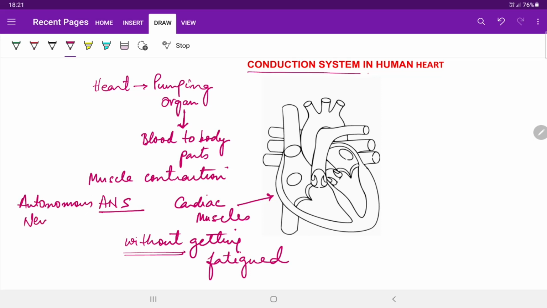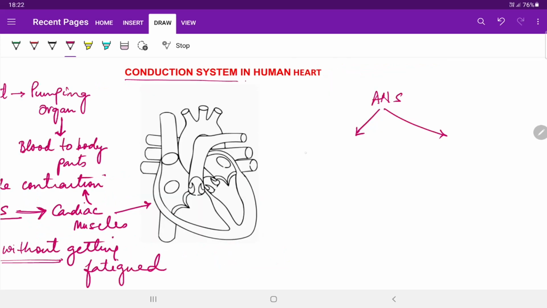We will discuss the types of nervous system when we talk about the nervous system specifically, but it is very important to understand that autonomous nervous system controls the cardiac muscles and which in turn help in their muscle contraction. The autonomous nervous system is of two types. One is sympathetic and the other is parasympathetic.